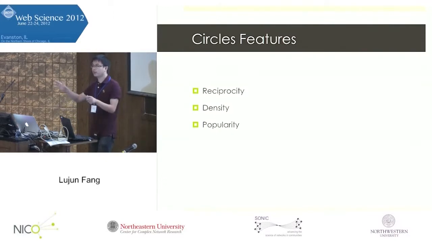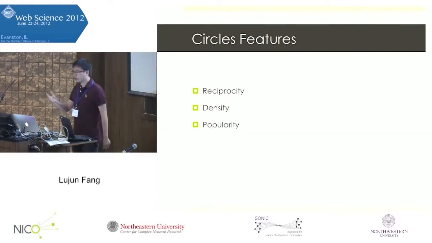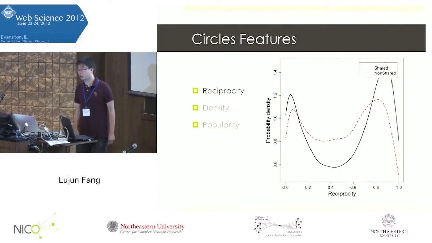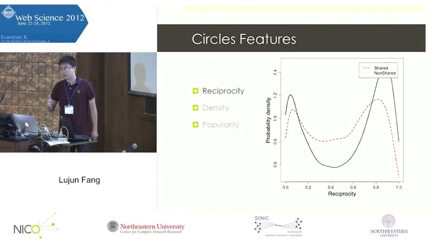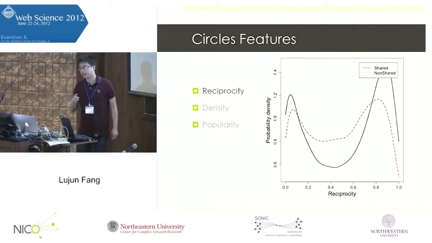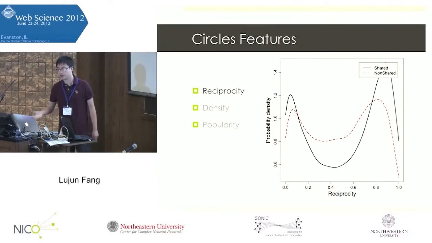The way we define circles not shared here is circles not shared, but their circle owner has shared at least one circle. So the circle owner actually knows this circle sharing feature. So we look at the different features we have and look at what is different in the value distribution for these features for those shared and non-shared circles. Here we draw the probability density distribution for the reciprocity, and the black line here is for shared circles, and the dashed line here is for non-shared circles.